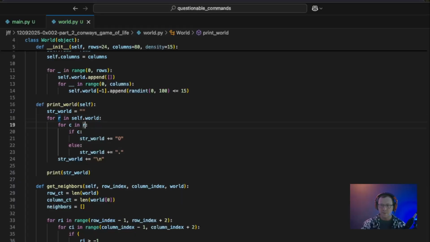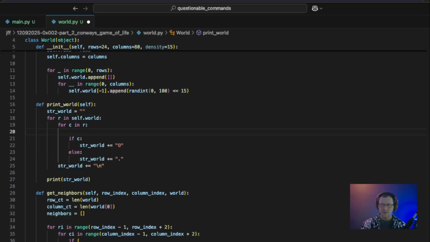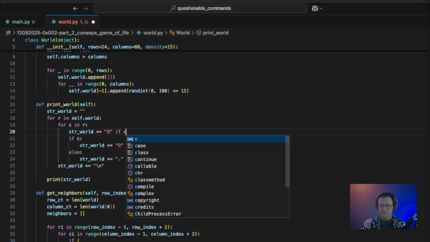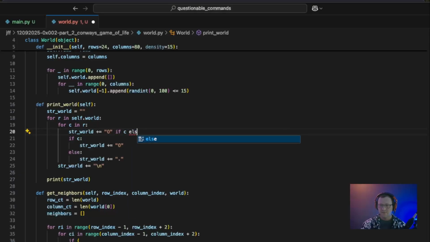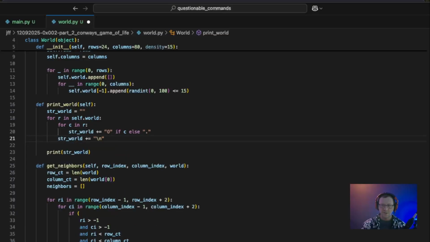Another improvement that I want to make is these 4 lines could easily just be 1 and it's still very readable. So we'll say str world plus equals O if C else dot. And again, I go mixing my quotes. All right. So we can delete that out.